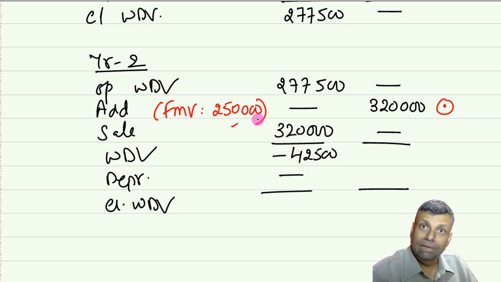So if I believe as an assessing officer that this is an overvaluation done only with the intention to claim higher depreciation, invariably to decrease your income tax liability, in that particular case, the fair value having regard to the circumstances is what the assessing officer is going to determine. So the assessing officer may not accept the value of 3,20,000, but instead he may accept only 2,50,000.